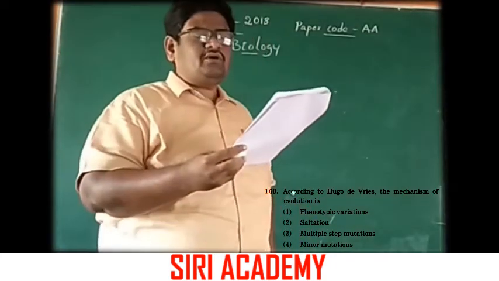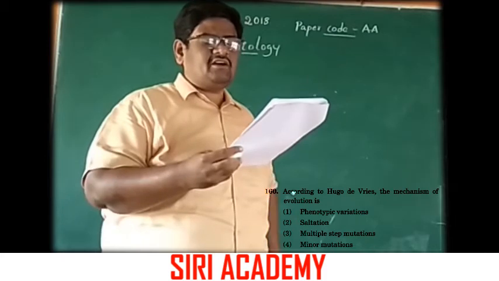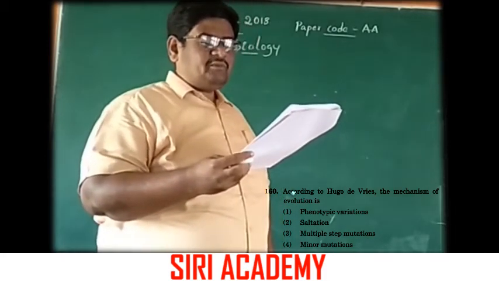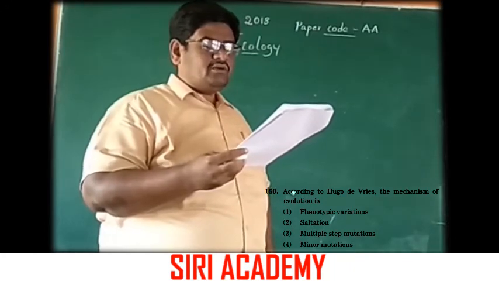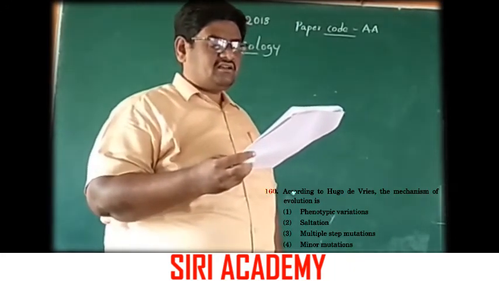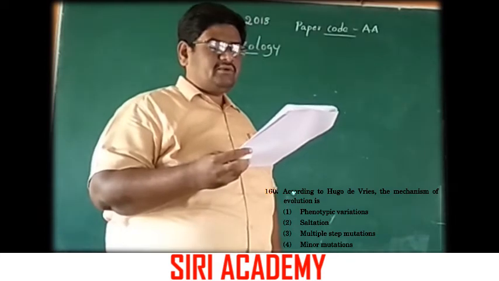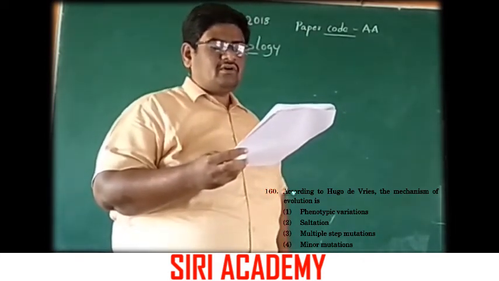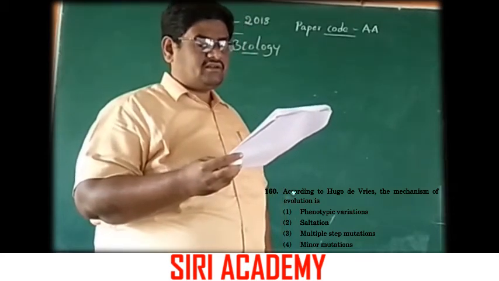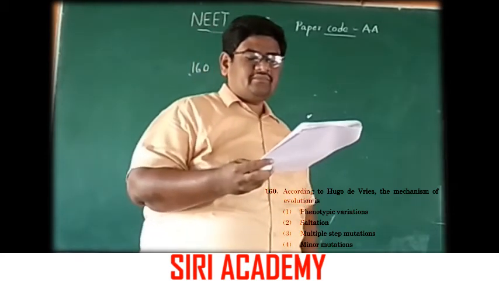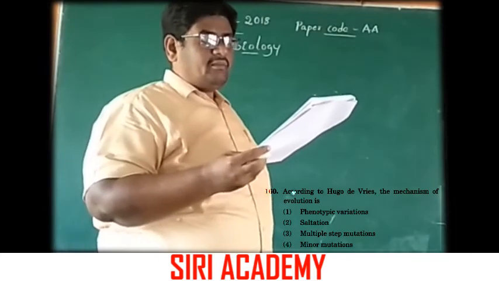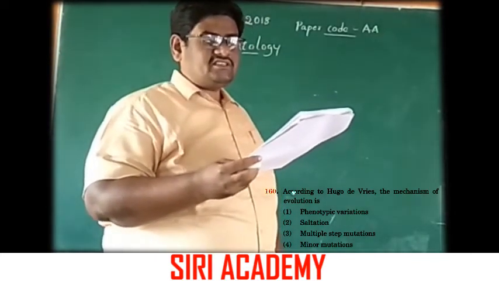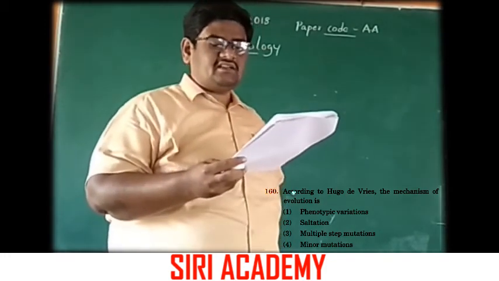According to Hugo de Vries, the mechanism of evolution is: 1. Phenotypic variations, 2. Saltation, 3. Multiple step mutation, 4. Minor mutation. By Hugo de Vries, evolution is by saltation.